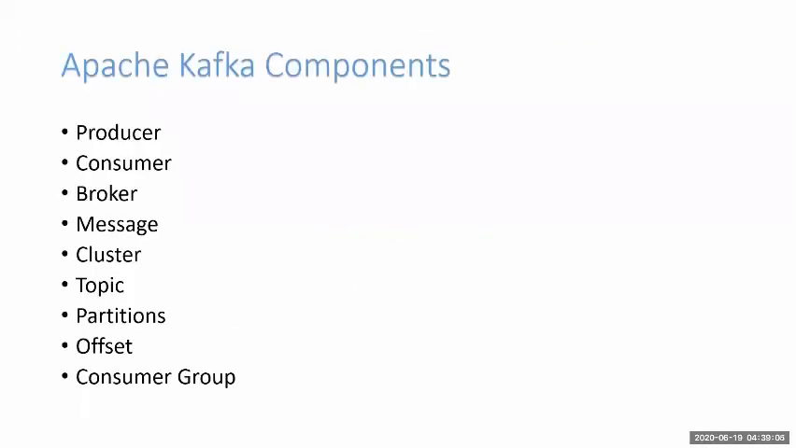In the next slide, I have written the components of Apache Kafka: producer, consumer, broker, and message. I will explain them one by one in the next slides.